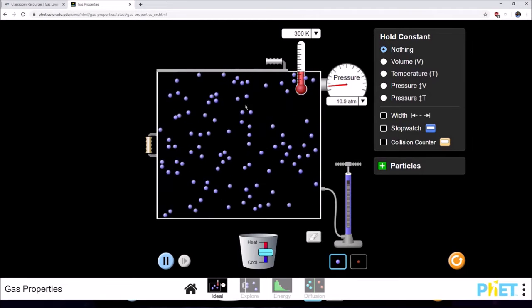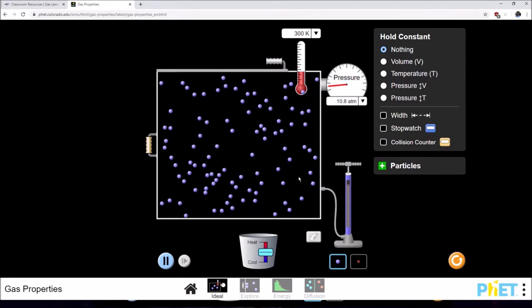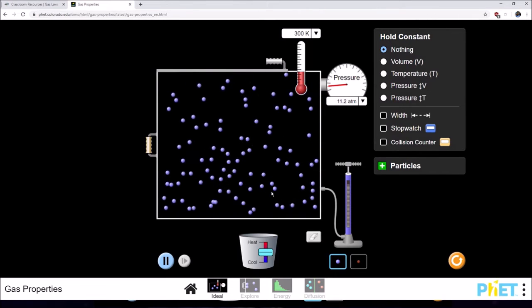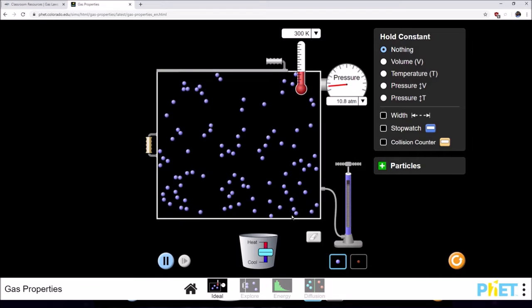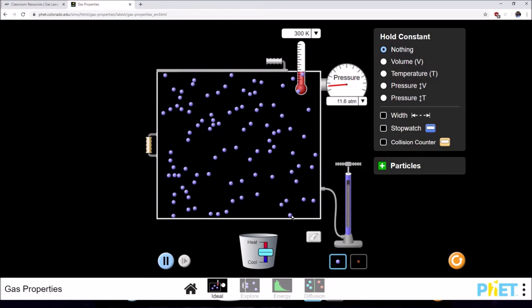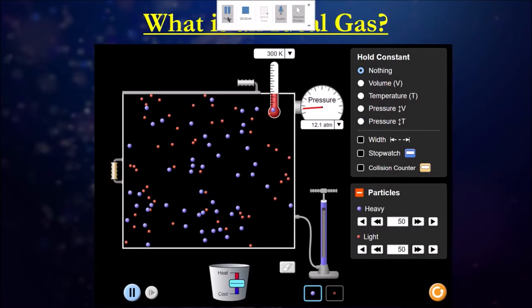As you can see, these particles are also occupying a very small amount of space. So that's also why we assume that their volume is negligible. So there we have that. That's just recapping what we learnt about the ideal gases.